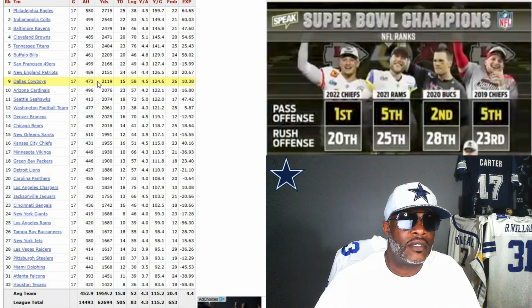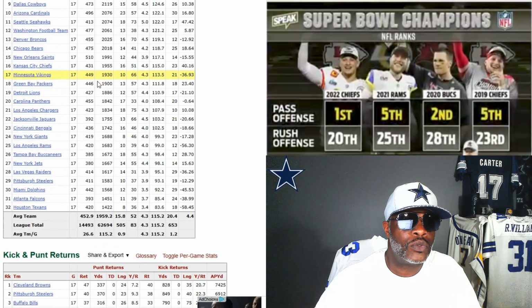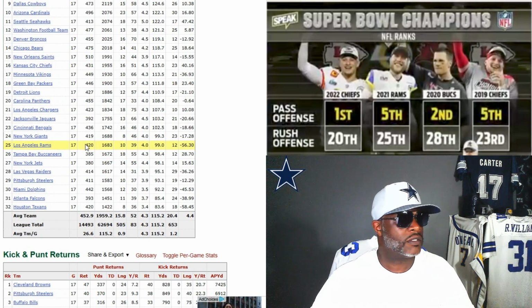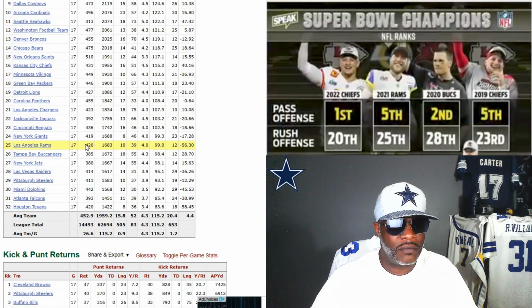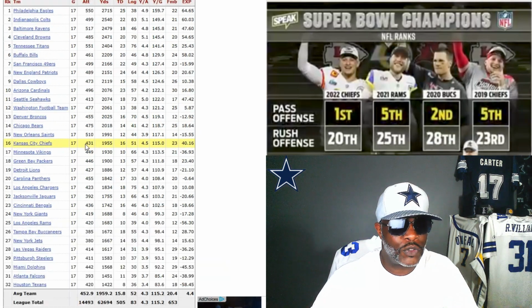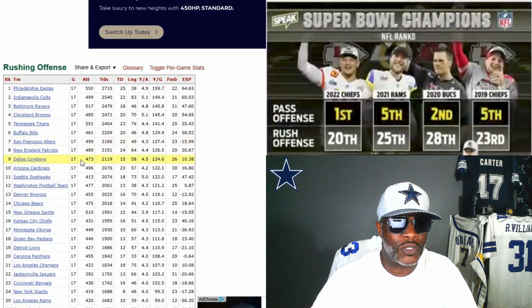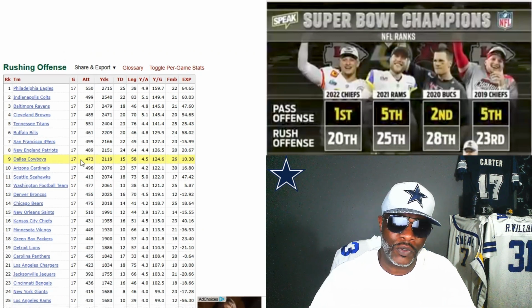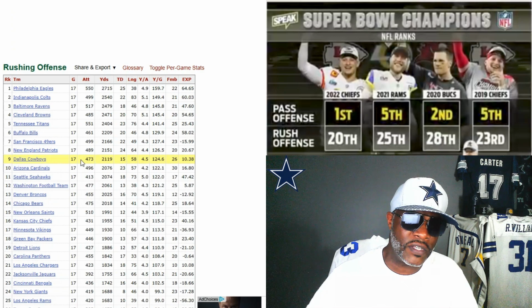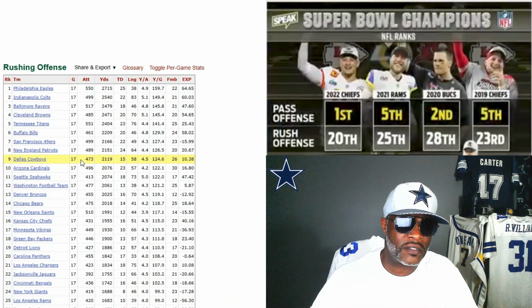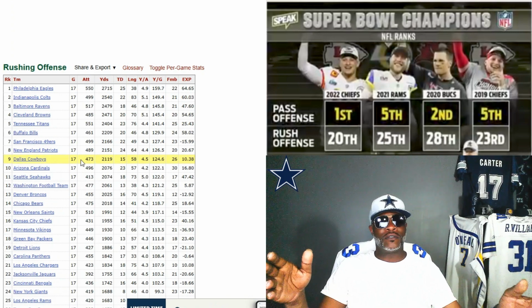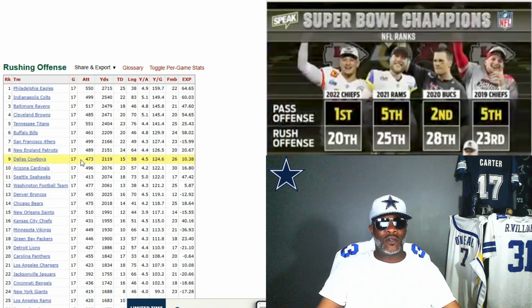Okay, let's see. The Rams were 25th in rushing. What? Are you kidding me? They were 25th while the Cowboys were 9th. Well, see, Matthew Stafford got it done with a 25th ranked rushing offense. So is it about having a dominant run-stopping defense and a dominant rushing offense?